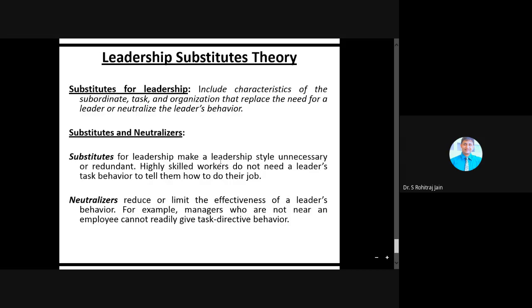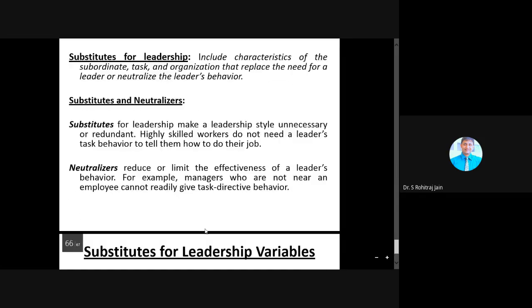Highly skilled workers do not need a leader's task behavior to tell them how to do their job, whereas neutralizers reduce or limit the effectiveness of a leader's behavior. For example, managers who are not near an employee cannot readily give the task directive behavior.